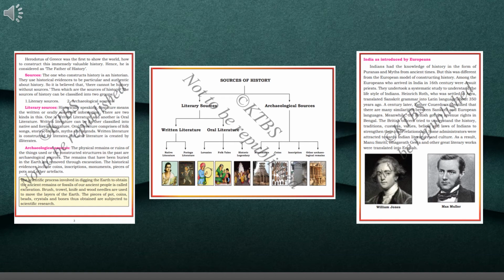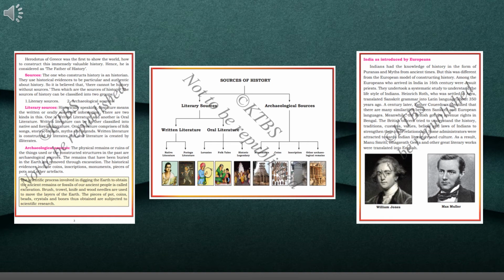But this was different from the European model of constructing history. European means the people who came from European countries. Among the Europeans who arrived in India in the 16th century were Jesuit priests. What was the name of the Europeans who arrived in India in the 16th century? Jesuit priests. They belong to the church. They are the priests of the church.